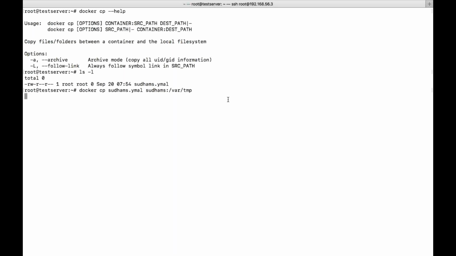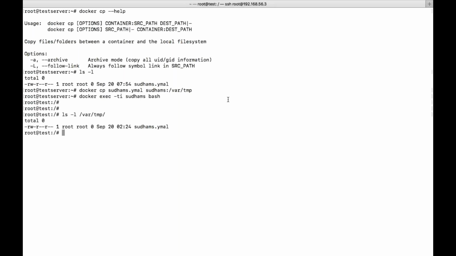Now this command got executed. So how will you verify it? Let us log into the container. docker exec -ti sudams and then bash. Okay, now you're logged in. So let us verify under /var/temp. Here we can see this particular file. So I just copied it. Any questions, guys, on this?